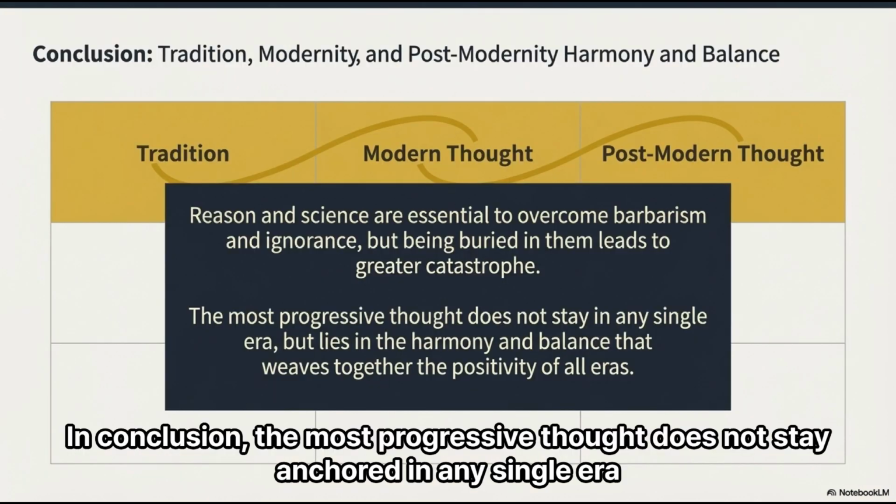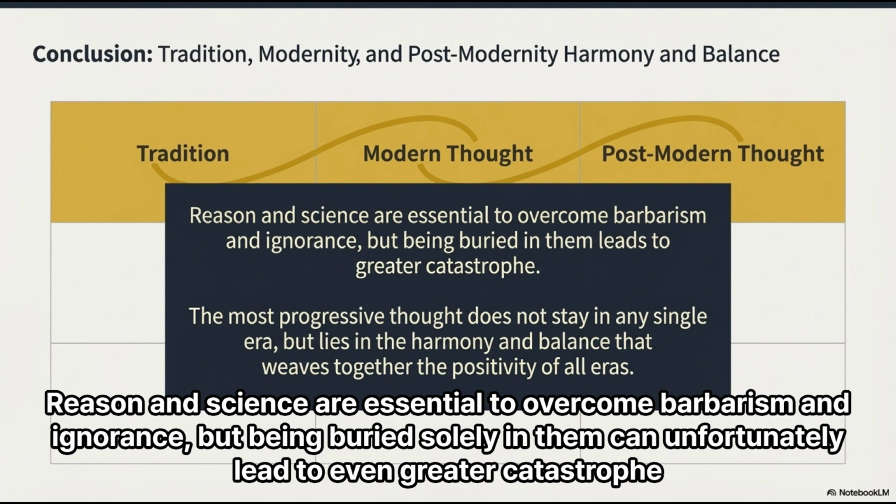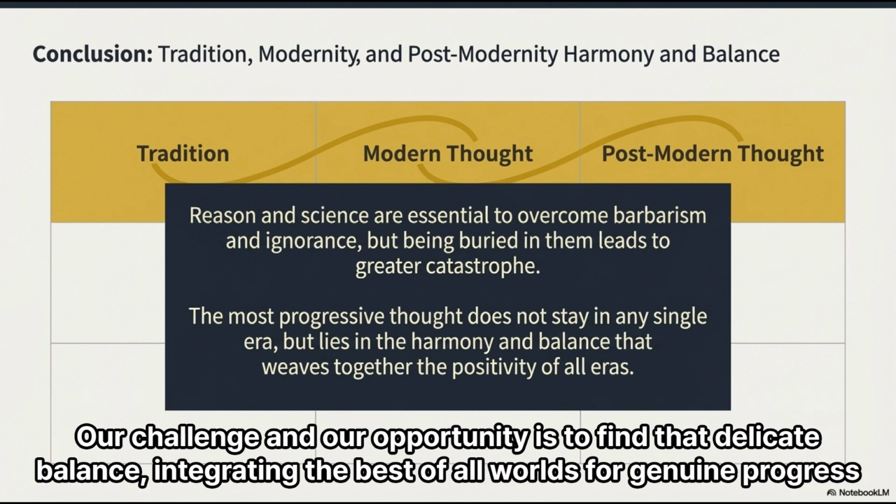In conclusion, the most progressive thought does not stay anchored in any single era. Instead, it lies in the harmony and balance that weaves together the positivity of all eras: tradition, modern thought, and postmodern thought. Reason and science are essential to overcome barbarism and ignorance, but being buried solely in them can unfortunately lead to even greater catastrophe. Our challenge and our opportunity is to find that delicate balance, integrating the best of all worlds for genuine progress.